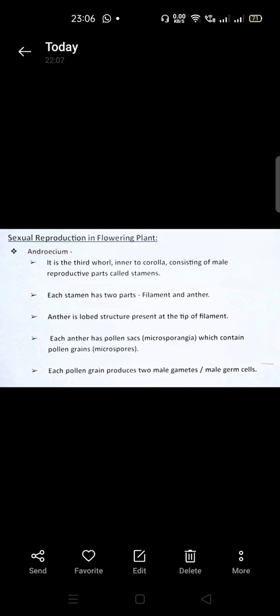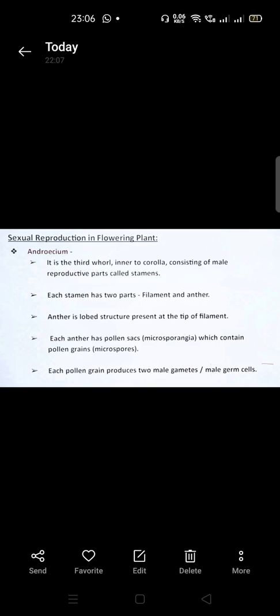The anther is a bilobed structure. In that bilobed structure, small cavities are present. These bowl-like structures are called microsporangia, and in them the small pollen grains are present. Those pollen grains are called microspores. I hope you understood all these things.